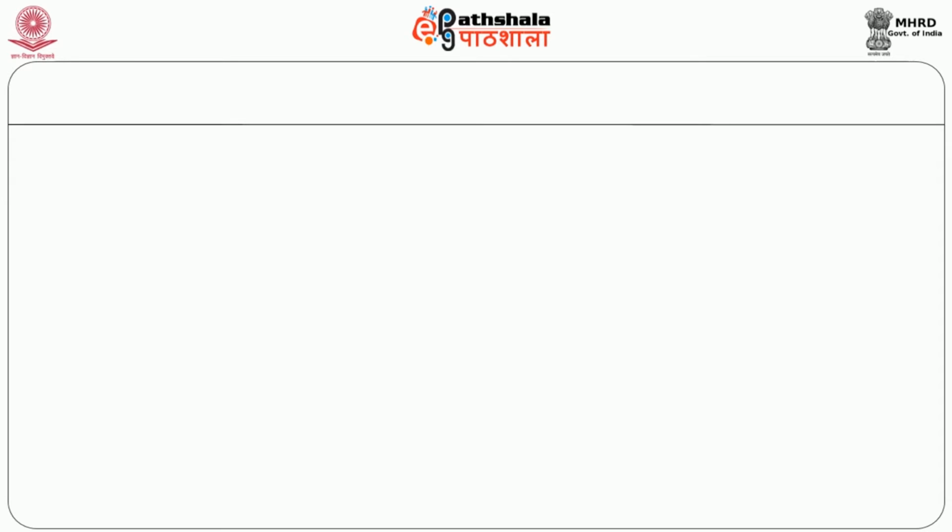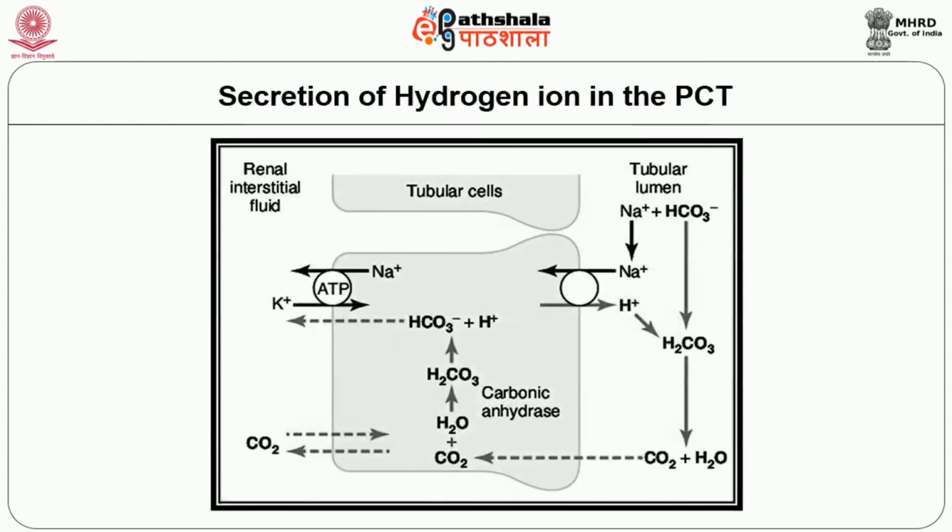Now let's see how the hydrogen ion is secreted in the proximal convoluted tubule. The thick ascending limb of the loop of Henle and the early distal convoluted tubule secrete hydrogen ion by secondary active transport, where the secretion of hydrogen ion is coupled with the transport of sodium into the cell. This sodium gradient is established by the sodium potassium pump located in the basolateral membrane. More than 90% of the bicarbonate is absorbed in the PCT, requiring about 3,900 milliequivalents of hydrogen ion to be secreted.